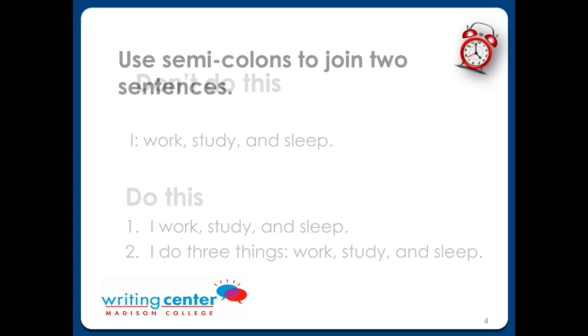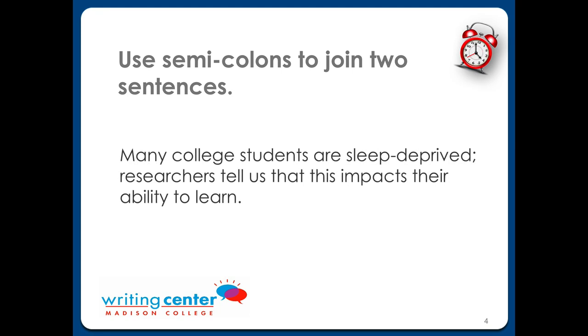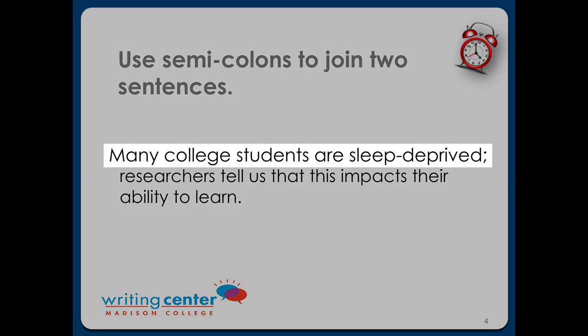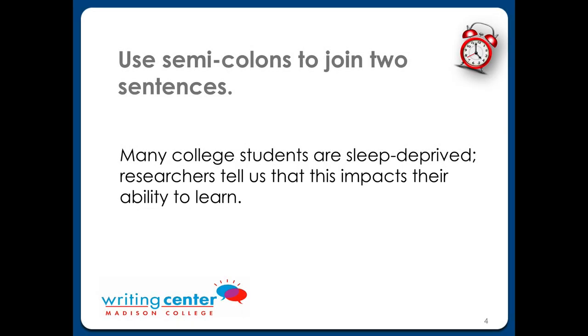Now, with semicolons, on the other hand, both parts have to be sentences. That's right. That's what we have with this example. The first sentence is, many college students are sleep deprived. The second sentence is, researchers tell us that this impacts their ability to learn. Both parts are sentences, and we could put a period between them, but we're choosing to join them with a semicolon because their information is related.